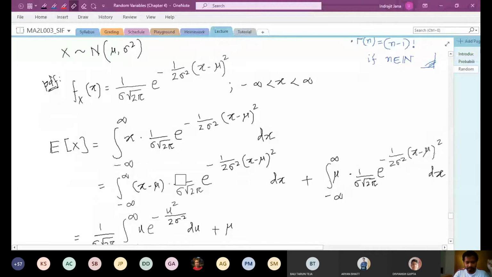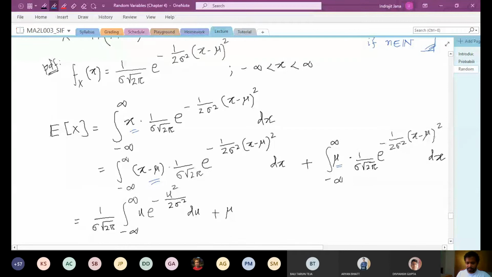And in the next step, I used a simple trick which is quite often used in integration. I wrote this x as x minus mu plus mu. Now, because of this, if you look at this part of the integration, we can take mu outside, and the remaining integral will be equal to 1.